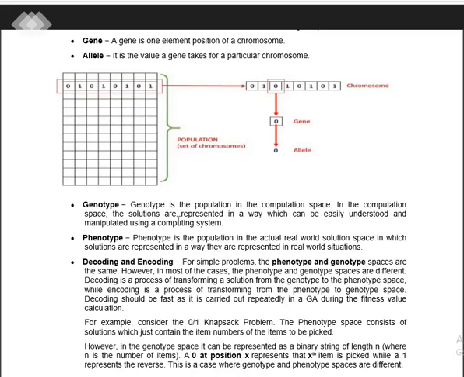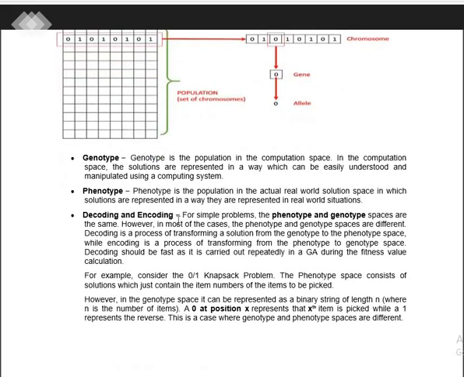Solutions are represented in a way they can be considered real world solutions. Now after the genotype and phenotype have been considered, the next thing that comes to mind is decoding and encoding. For some simple problems, the phenotype and genotype space may be the same. However, in most cases, the phenotype and genotype differ, with the process of decoding and encoding.